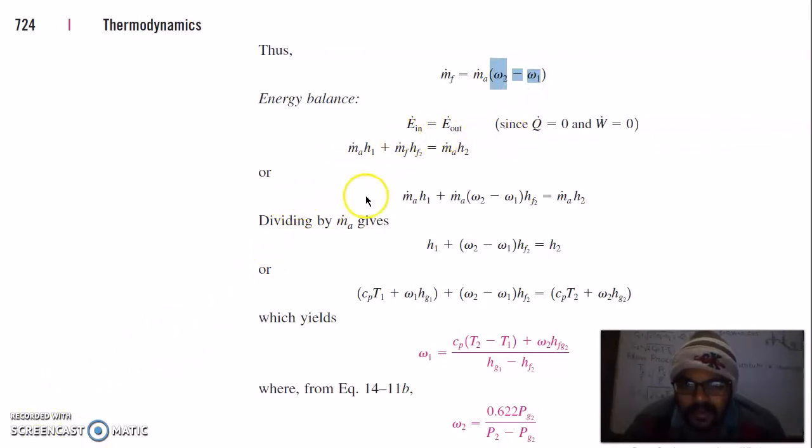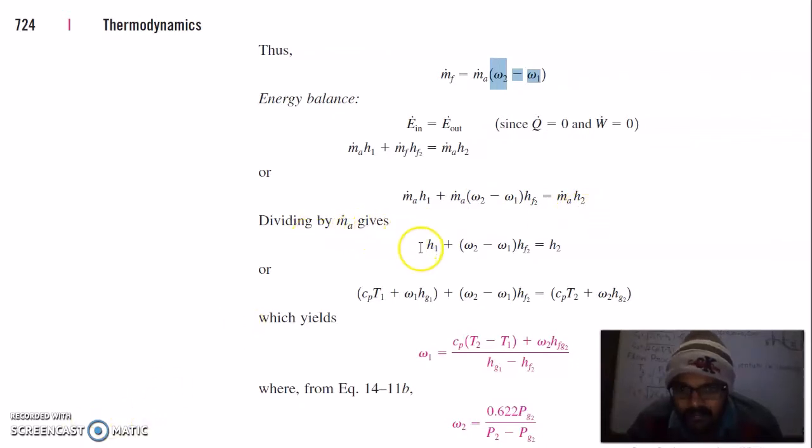Now apply the energy balance. Since heat transfer is 0 and work transfer is 0, the enthalpy at inlet plus the enthalpy of the water is equal to the enthalpy at the outlet. So mass rate of air times h1 plus mass rate of air times omega-2 minus omega-1 times hf2 is equal to mass rate of air times enthalpy at outlet.